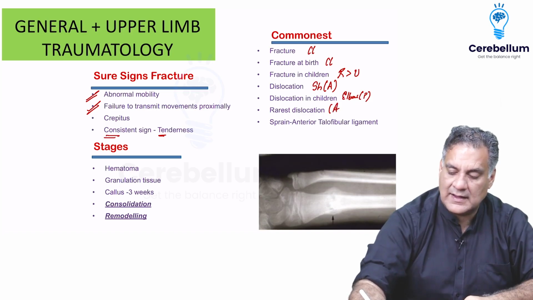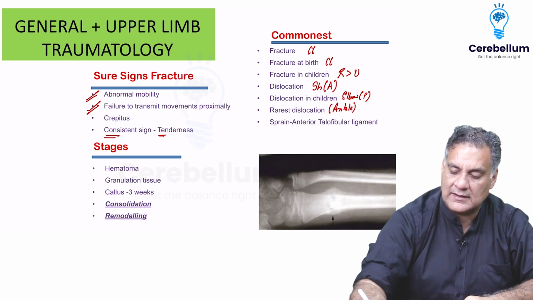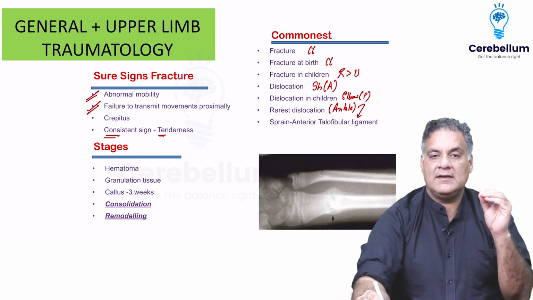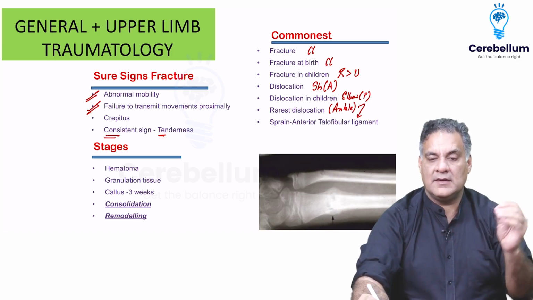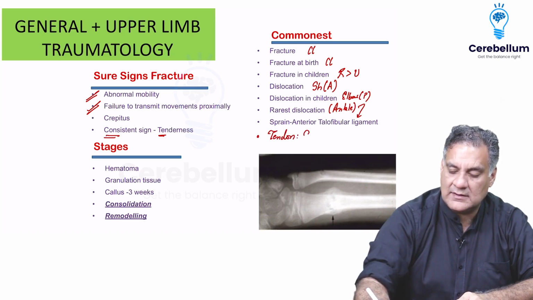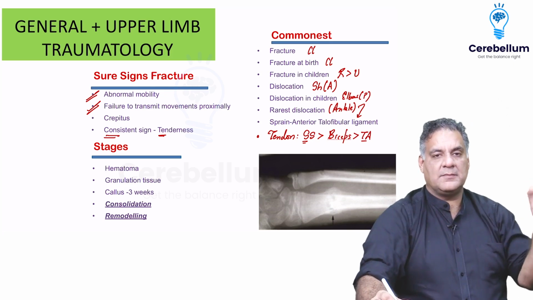Rarest to dislocate is the ankle, and because the ankle does not dislocate, it causes ligament damage around it, called a sprain. Anterior talofibular ligament is the most common ligament damage in the body. Similarly, if you want to look at tendon injuries, the most common tendon injury in the human body is supraspinatus, followed by biceps, followed by tendoachilles. You thought tendoachilles is the commonest? No. Supraspinatus is the commonest.